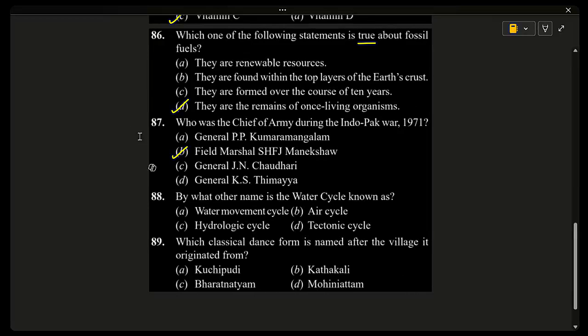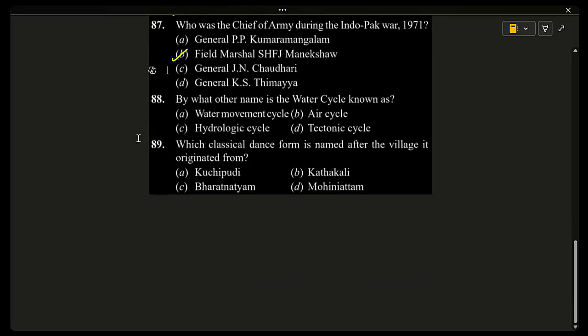Next, 88. By what other name is the water cycle known as? Water movement cycle, air cycle, hydrologic cycle, tectonic cycle. And the correct answer is hydrologic cycle. So, hydro, something related to water, you can remember.